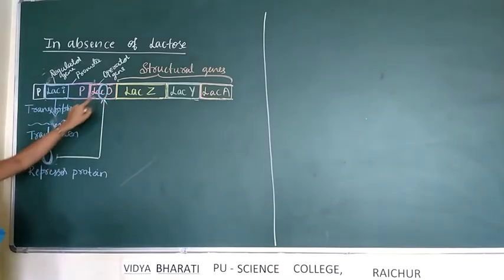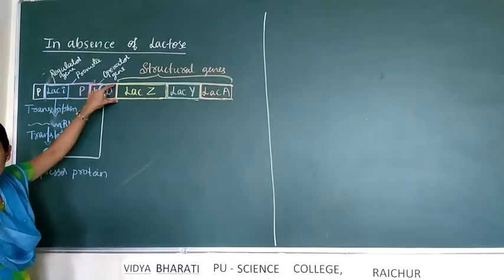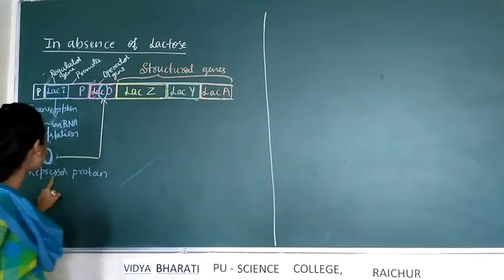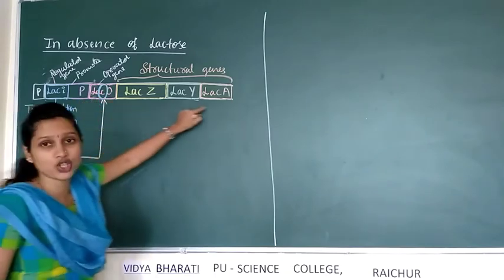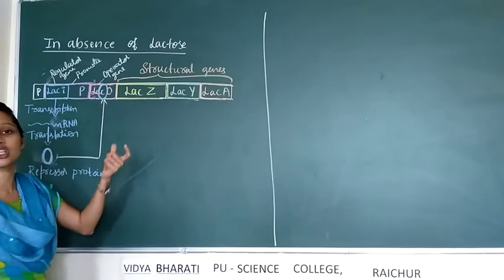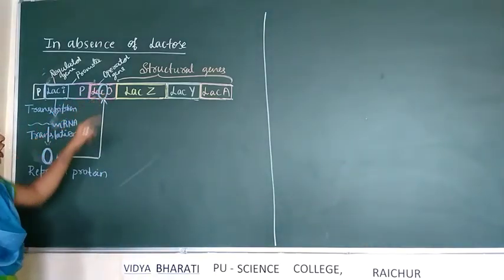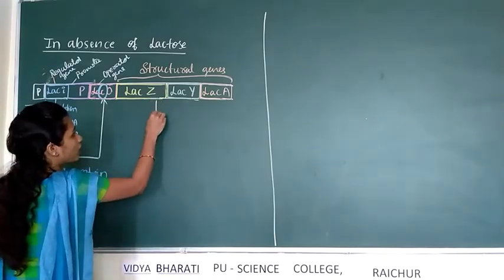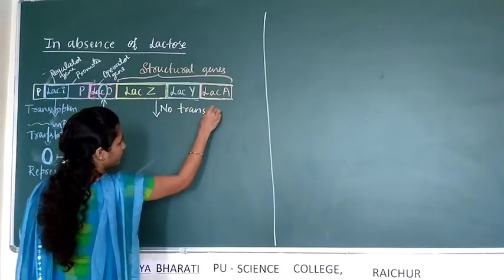When repressor protein binds with the operator gene, that blocks the structural genes. The binding of repressor protein with the operator gene prevents the transcription of structural genes, means no transcription of structural genes.